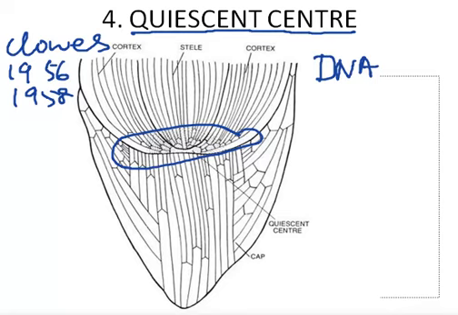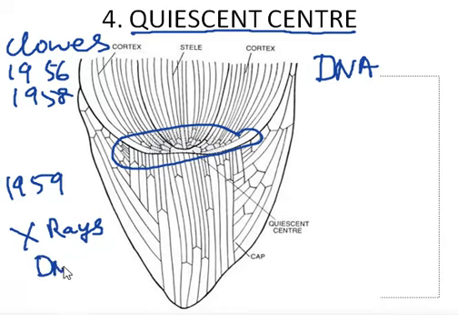Clowes in 1959 also showed that when roots are exposed to toxic doses of X-rays, the meristematic cells stop synthesizing DNA, and the cells of the quiescent center become meristematic and start synthesizing DNA. This is because the cells of the quiescent center are more resistant to irradiation than actively dividing cells.